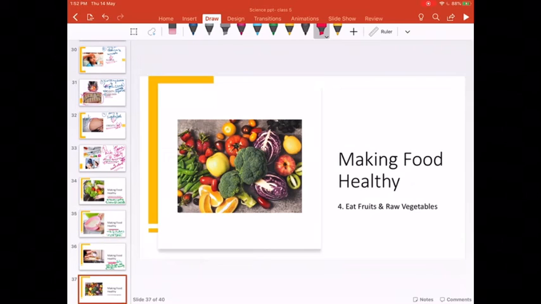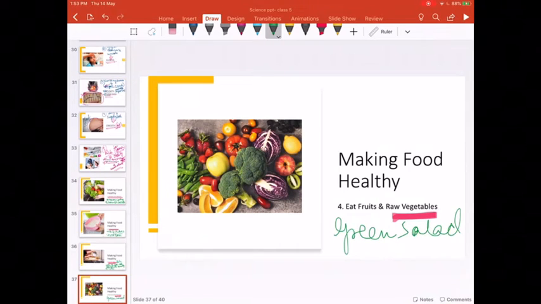Next, fourth point. Try to eat raw fruits. We always all eat raw fruits as raw, like apple. We do not cook them. Banana, apple, guava, pomegranate. We do not cook them. We eat them raw. However, the vegetables we generally cook and eat. But try to eat the raw vegetables also in the form of what? In the form of green salad.